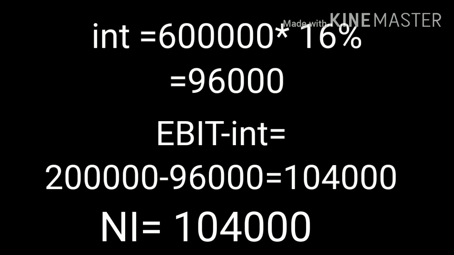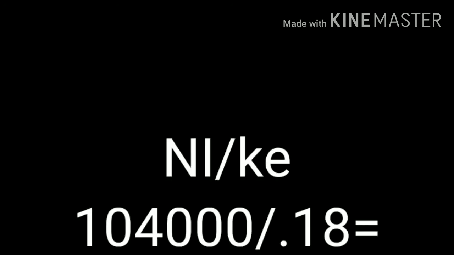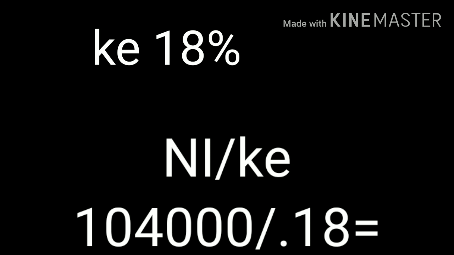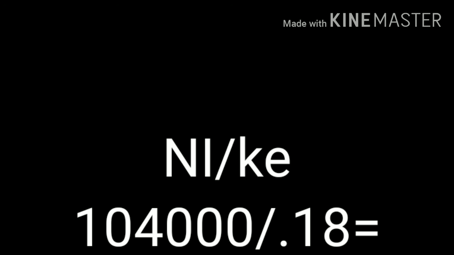Then KE is equity capitalization rate or KE is 18% or 0.18. So E is equal to net income or earnings available to equity shareholder divided by KE. Earnings available is 1,04,000 divided by 18%. So E is equal to 5,77,778.